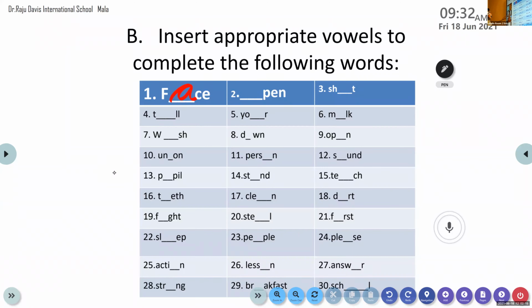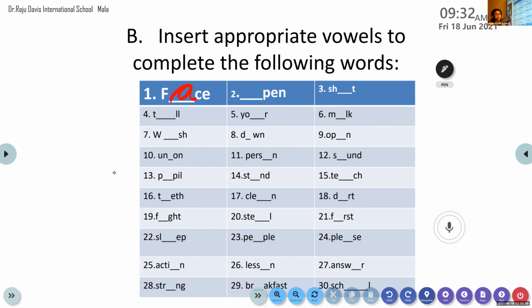Now let's move on to Malavika. Malavika, come on. Yes, ma'am. Do the second word for me. Second, number 2. P-E-N. Okay, so which vowel? We have to insert a vowel or vowels.